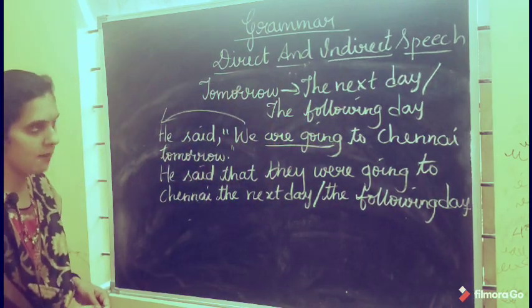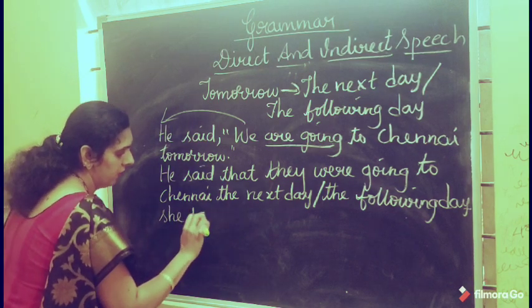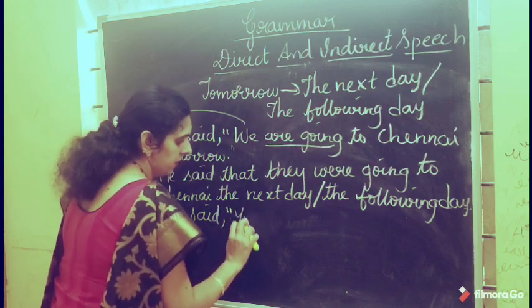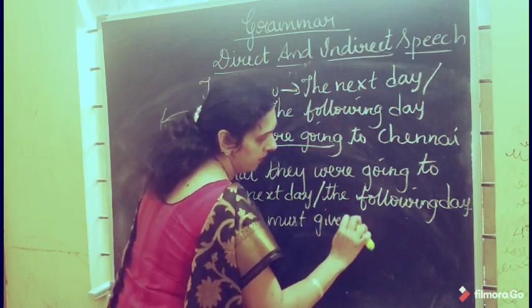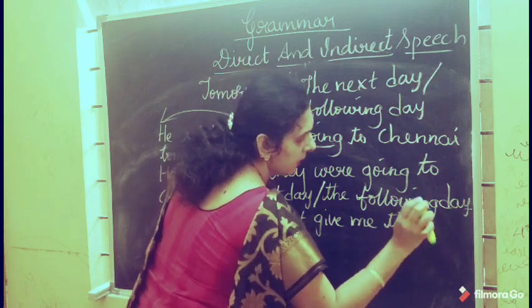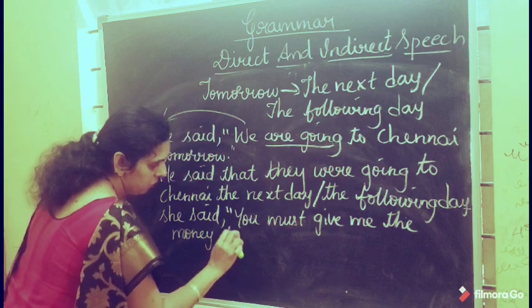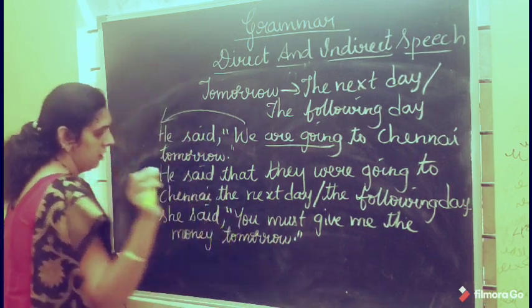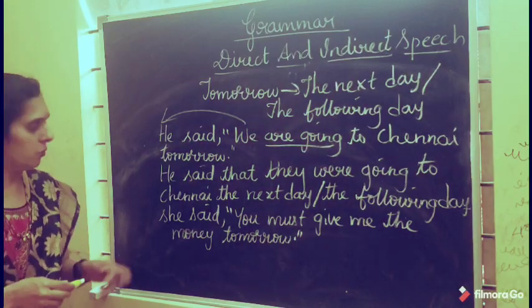Shall I take one more example? She said, you must give me the money tomorrow. Now how are you going to change it?